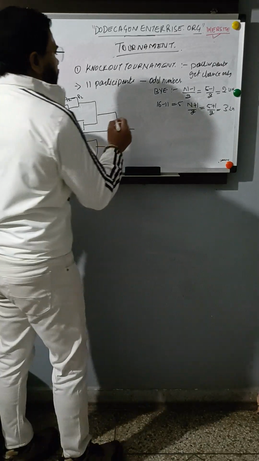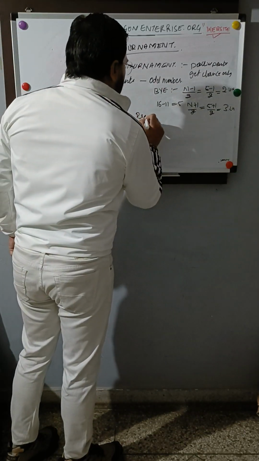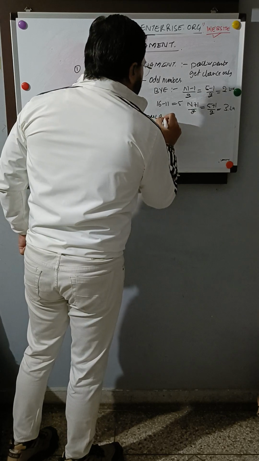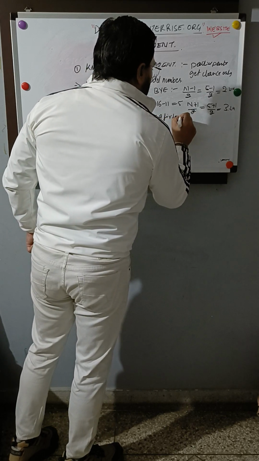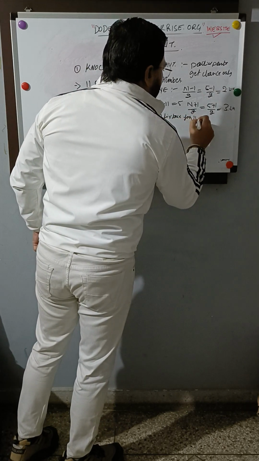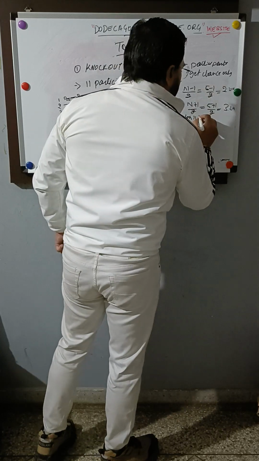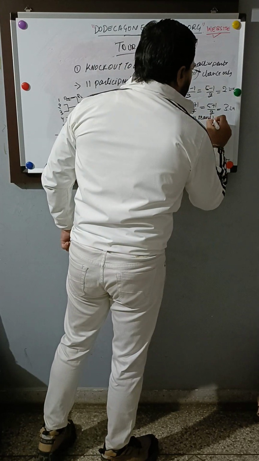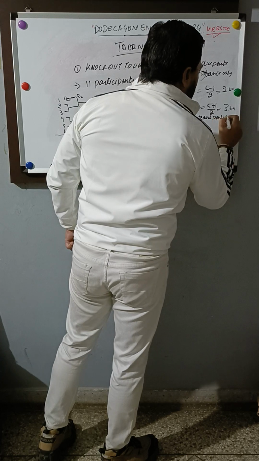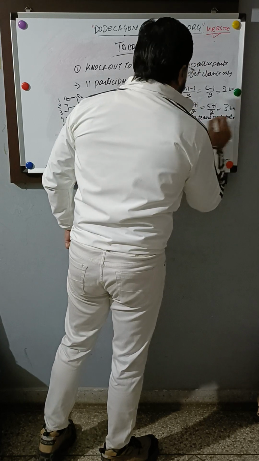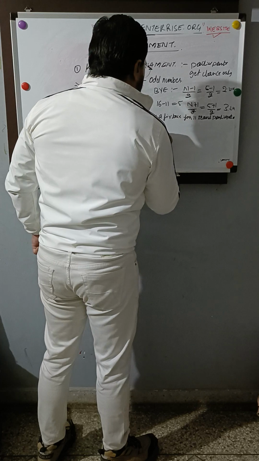The question comes up: prepare a fixture for 11 teams participating in a knockout tournament.